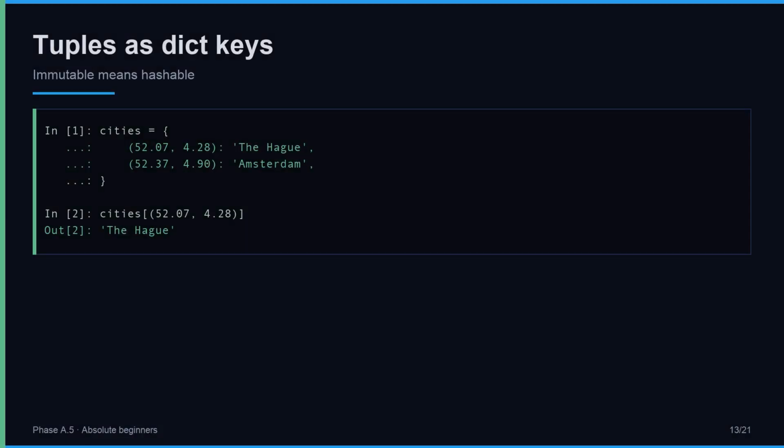Here is a powerful reason to use tuples. Dictionary keys must be immutable. A string works, a number works, and a tuple works. You can build a dictionary that maps a coordinate pair to a city name. The key is a tuple of 2 floats. Lookup is instant. This is impossible with lists as keys, because a list could change and break the dictionary. Tuples are safe keys because they never change.